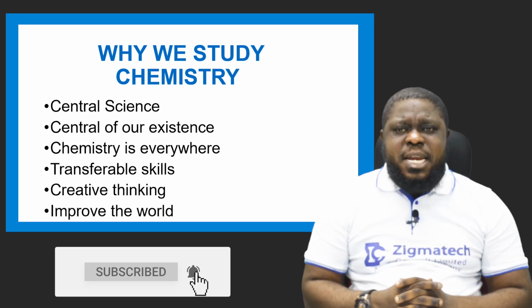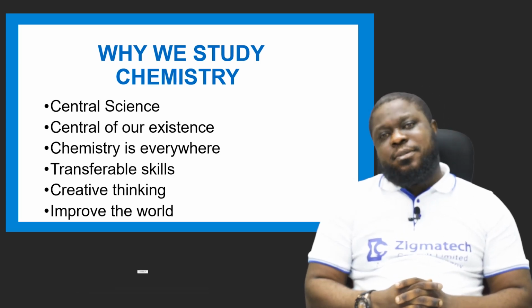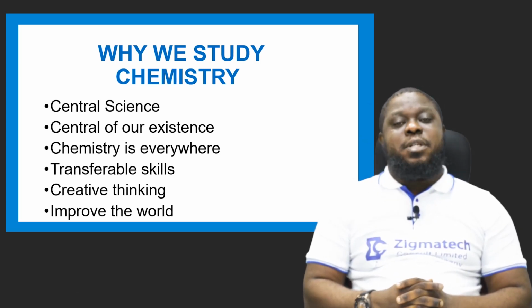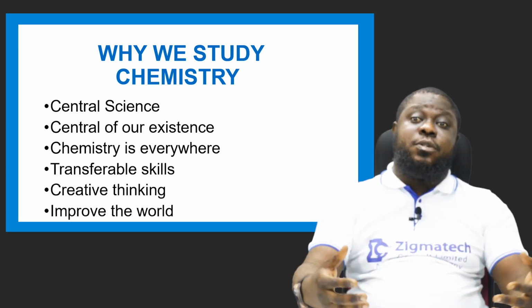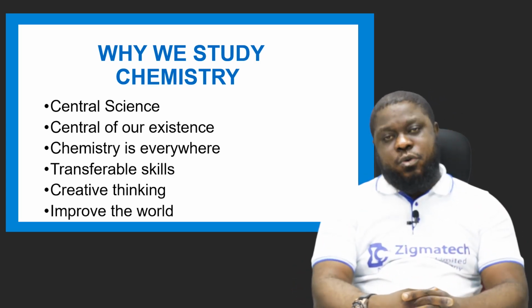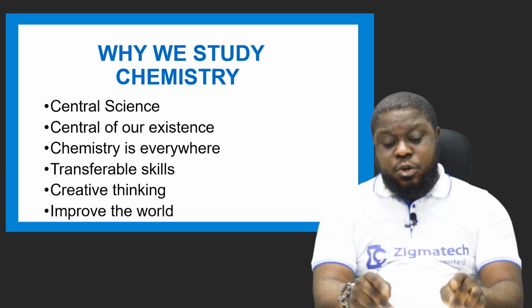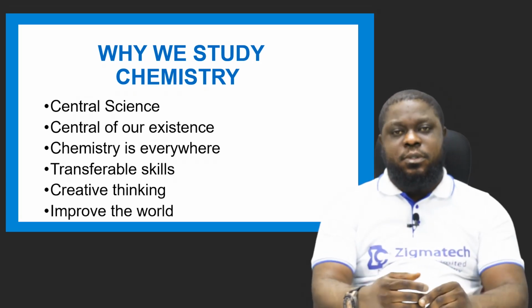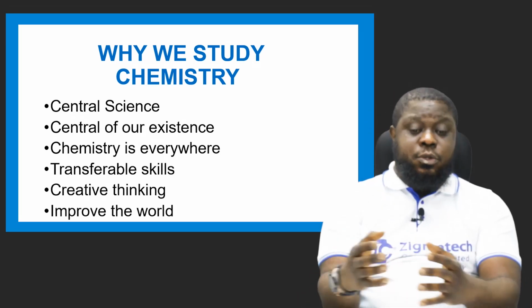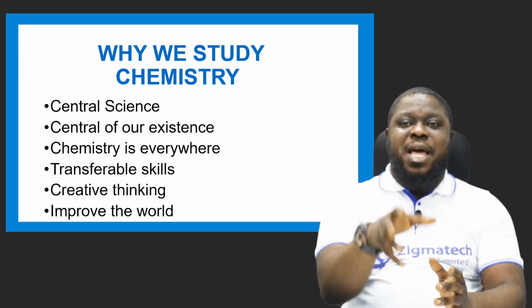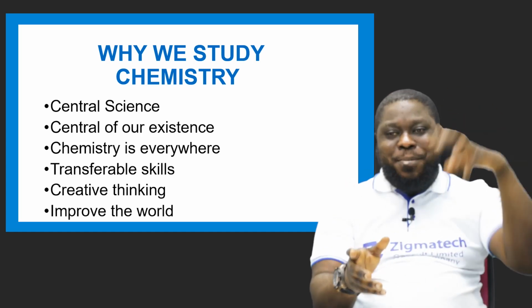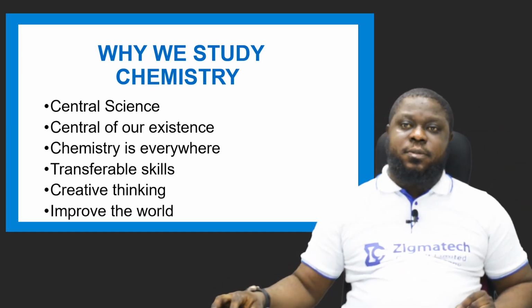Simple. The next one means it improves the world. Science improves the world. It makes the world go round. There was no phone before. Today, there is a phone. It has improved the world. There was no car. Today, there is a car. We know from the advantages of chemistry how chemistry improved the world.